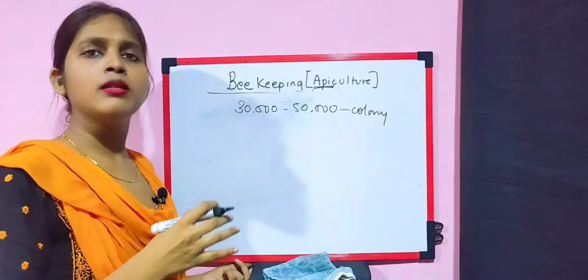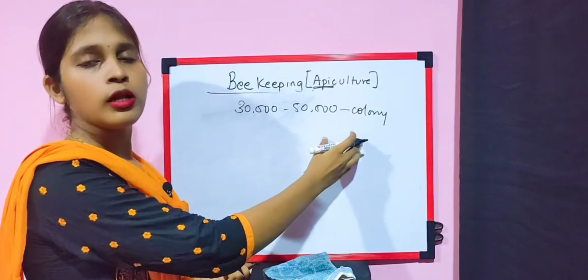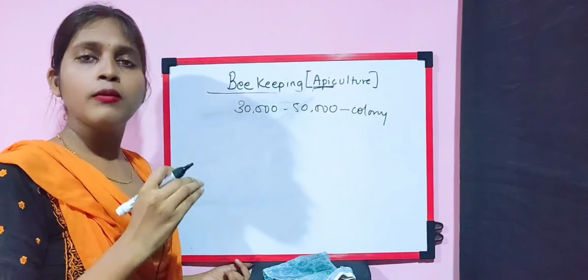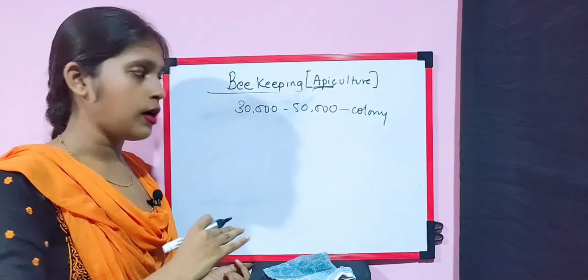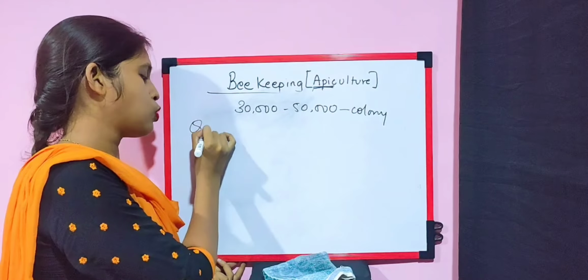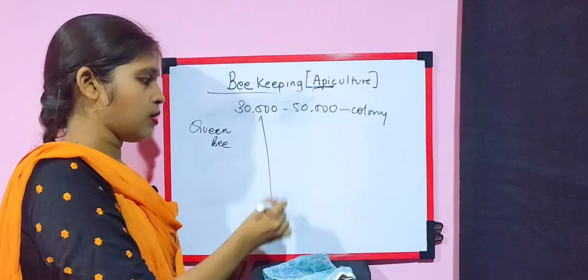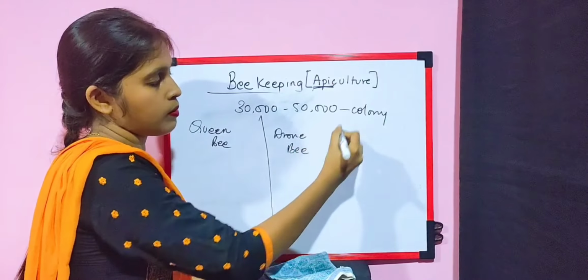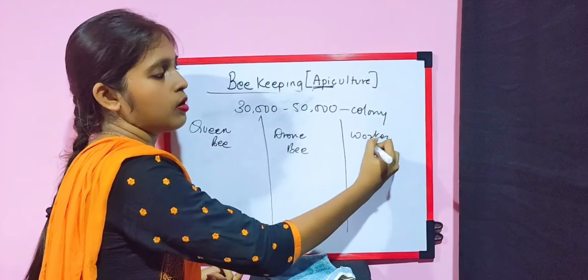All these honeybees live in the form of a colony, and in each colony you will find around 30,000 to 50,000 honeybees. In the case of honeybees, we have 3 different types. The first one is the queen bee, the next is the drone bee, and the last is the worker bee.